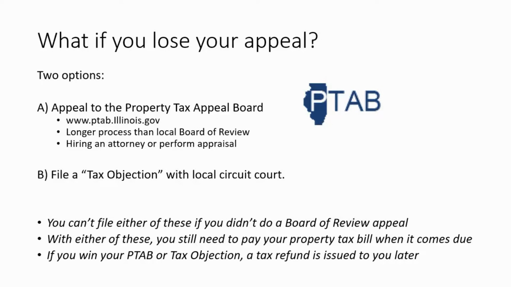Now, another one you can do is file a tax objection with the local circuit court. So, for example, those court cases cited in Part A, those started out as tax objections. But again, for that, we recommend an attorney or some type of professional that knows how to maneuver that type of case. But it should be noted, you can't file either of these if you haven't done a Board of Review appeal. And with either of these, you still need to pay your property tax bill when it comes due, even if you file an appeal of one of these. Now, if you win your PTAB or you win your tax objection, a tax refund of what you paid is issued to you later.